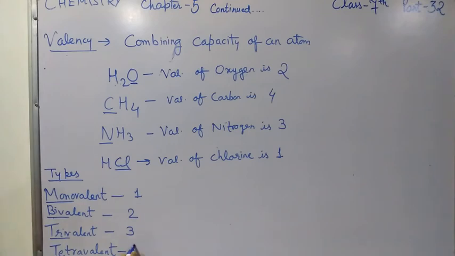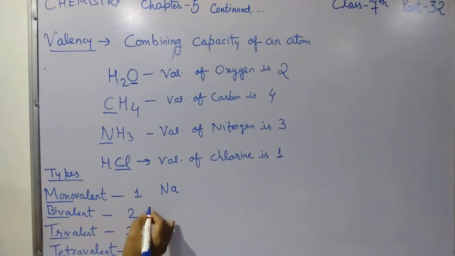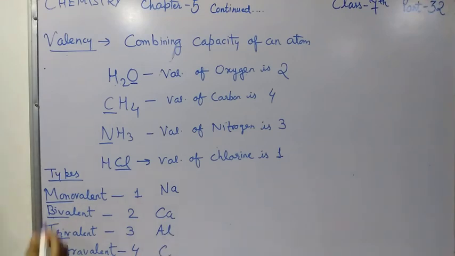An example of monovalent is sodium, of bivalent is calcium, of trivalent is aluminium, and of tetravalent is carbon. So likewise you have to define the types of valency.